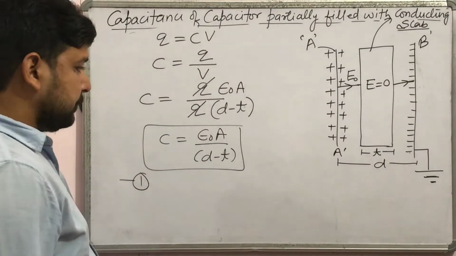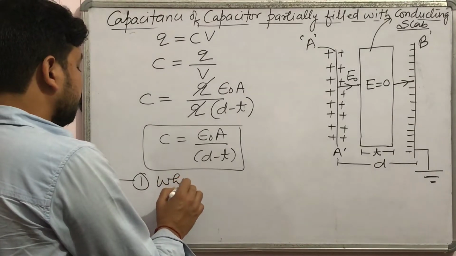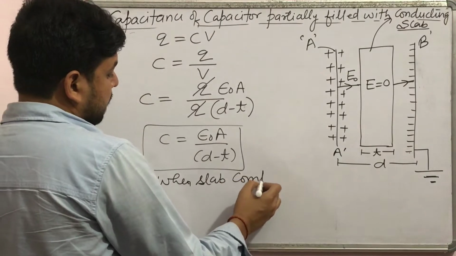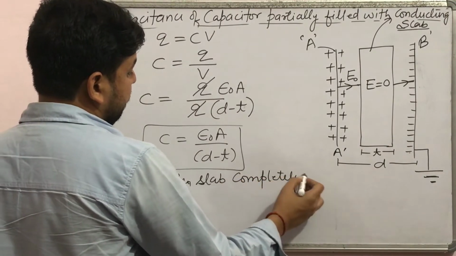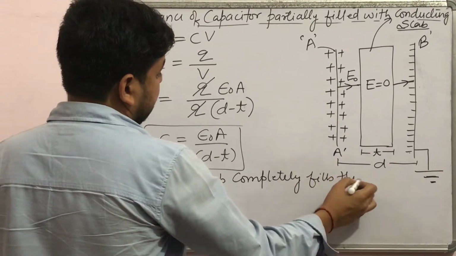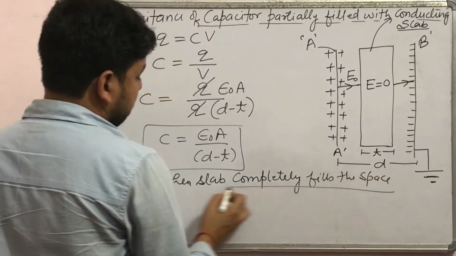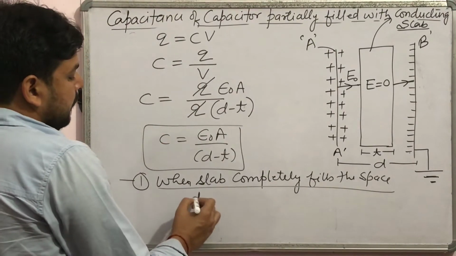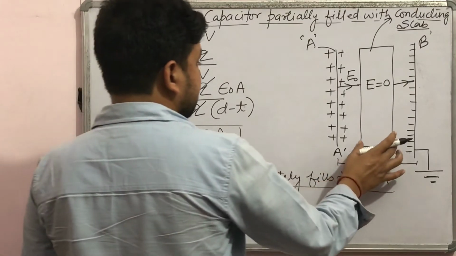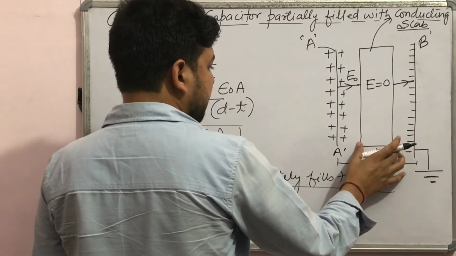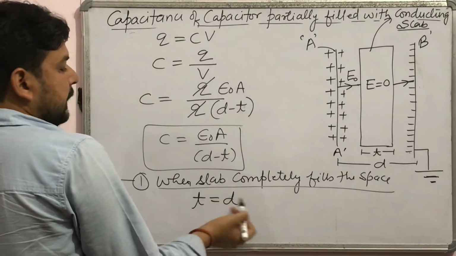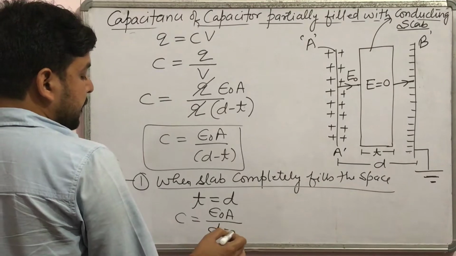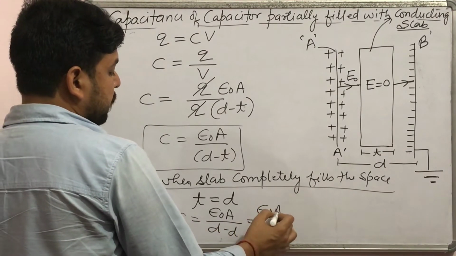In the first case, when the slab completely fills the space, T equals D. This thickness of the slab T is equal to D, and when T equals D, the capacitance will be epsilon naught A over D minus D, which is epsilon naught A over 0.